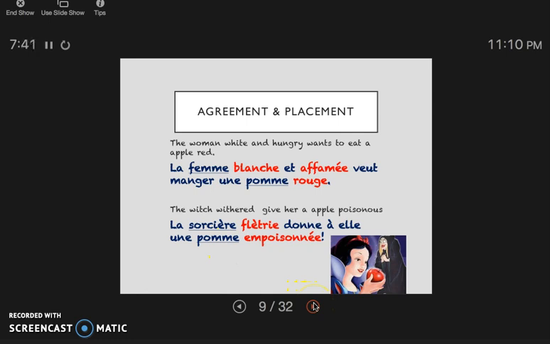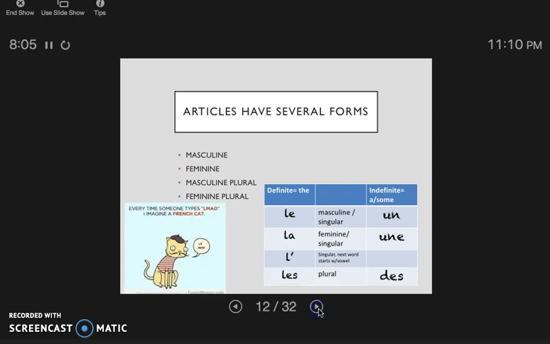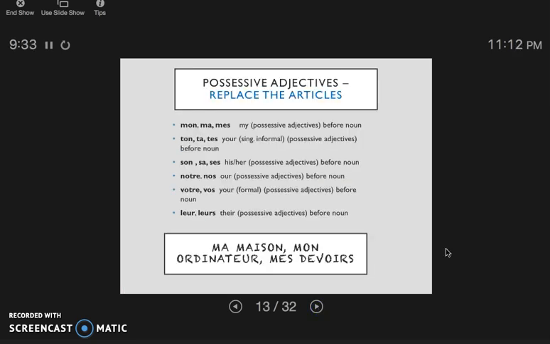Now, the last thing I would like to talk about is not just placement after. There are a few cases where the adjective will be placed in front, and here is why. We know that articles are placed in front of every normal noun. You've probably already heard me joke about le miau, because every normal noun needs an article. We already know what those articles look like. And you've probably already heard these used in practice. So you would say mon père instead of le mon père; you would say "my father." Similarly, ma maison, mon ordinateur, and mes devoirs.